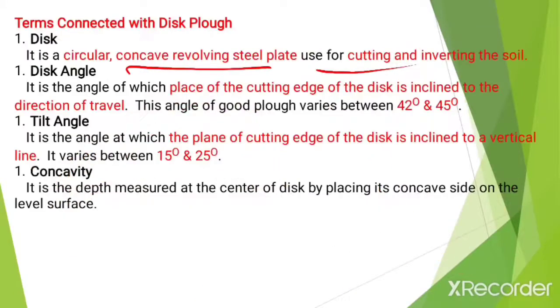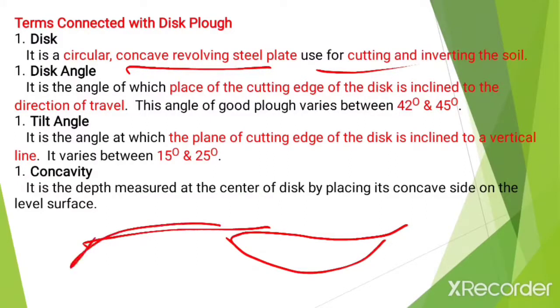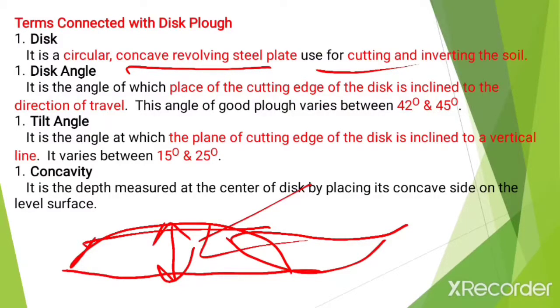Now the next term, what is meant by concavity? It is the depth measured at the center of the disc by placing its concave side on a level surface. When we place its concave side on the plane surface, the depth measured at the center of the disc is called the concavity of that particular disc.